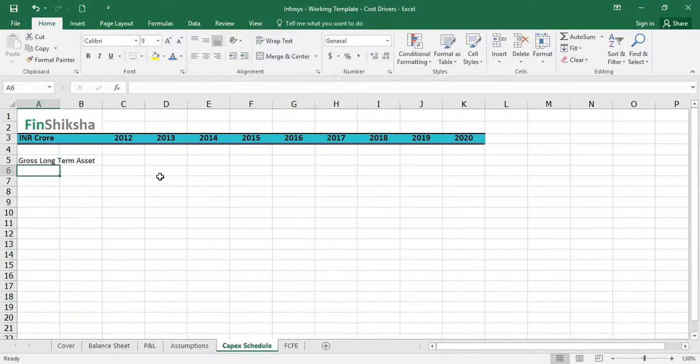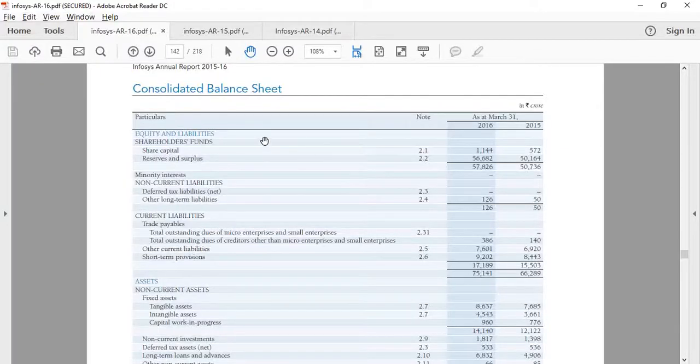Where are these data points going to be available? They're going to be available in the balance sheet of the company. So let's look at the balance sheet of the company for 2016. When I look at the 2016 annual report, consolidated balance sheet, page number 142, you will look at fixed assets, tangible, intangible. You see a note number 2.7. Note number 2.7 is going to give me details of the gross value of these assets, right?